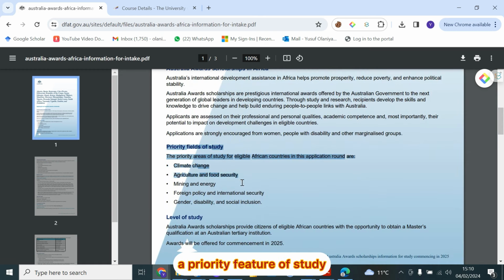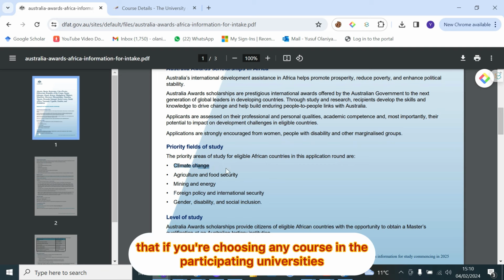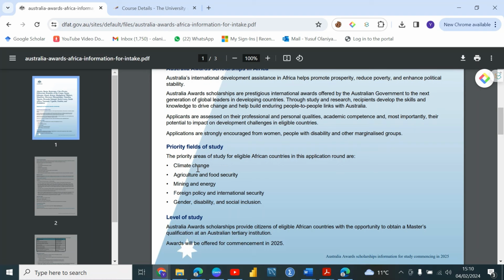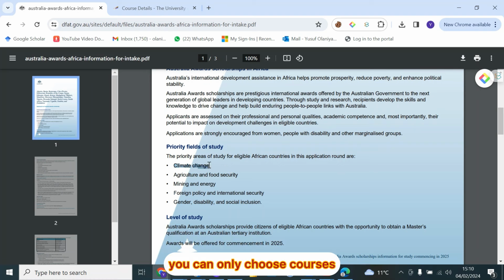And this is very important: the priority fields of study. If you're coming from Africa, these are the priority areas that are eligible for you. What does this mean? It means that if you're choosing any course in the participating universities, which I'll be showing you soon, you can only choose courses, or you can only research things, that are connected to these themes or areas. So it doesn't matter the course you study, you can always connect your research or your priority to this area.